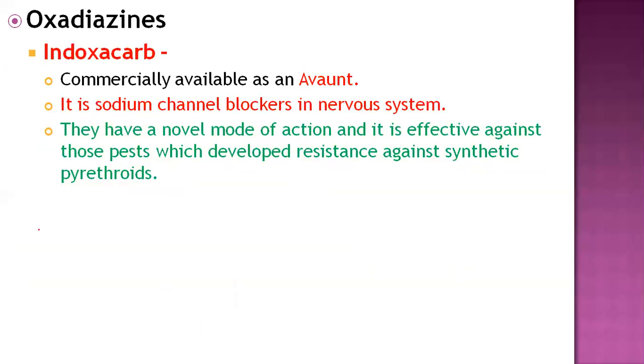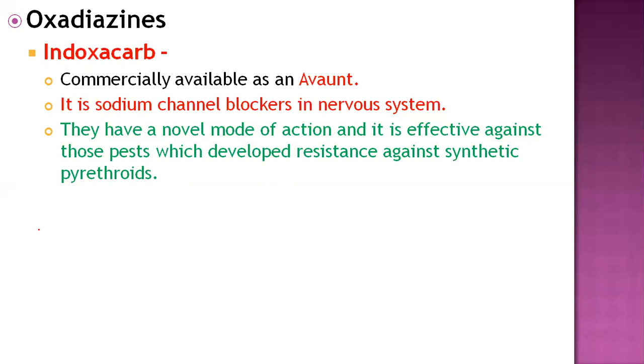Okay, now the next one, oxadiazines. It is not a plant-derived insecticide, not plant originated. This is another toxic compound group, and among these oxadiazine compounds is the pesticide indoxacarb. This indoxacarb is nowadays very famous and commercially available in the market.